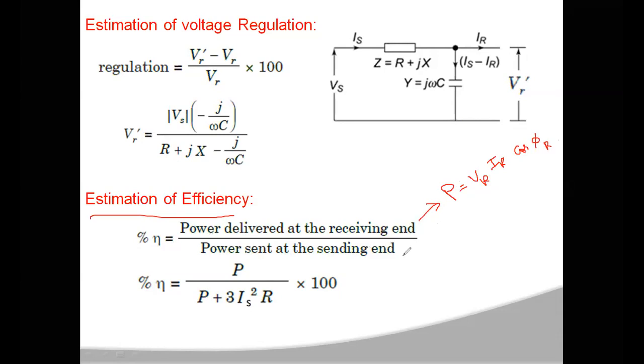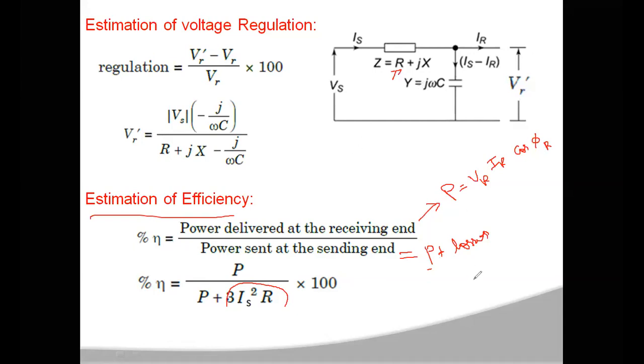Sending end power can be written as receiving end power plus losses. So percentage efficiency is P by P plus losses, where the loss is I square R. Losses generally occur through the resistance only, so you have to consider the resistance.